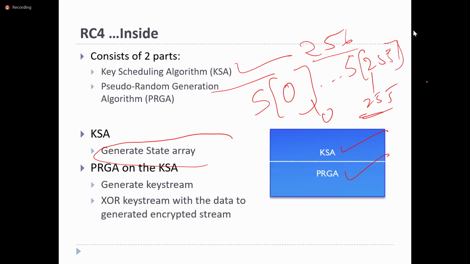Initially it will have the state array, and by using that state array, the pseudo random generation algorithm generates the key stream and, at the end, performs the XOR operation.